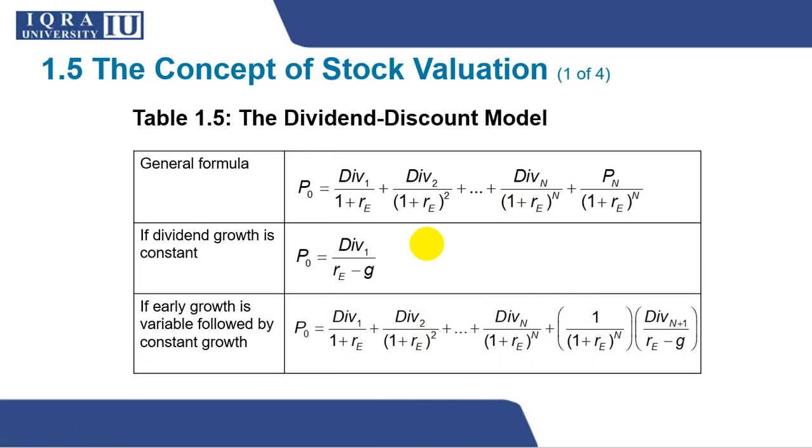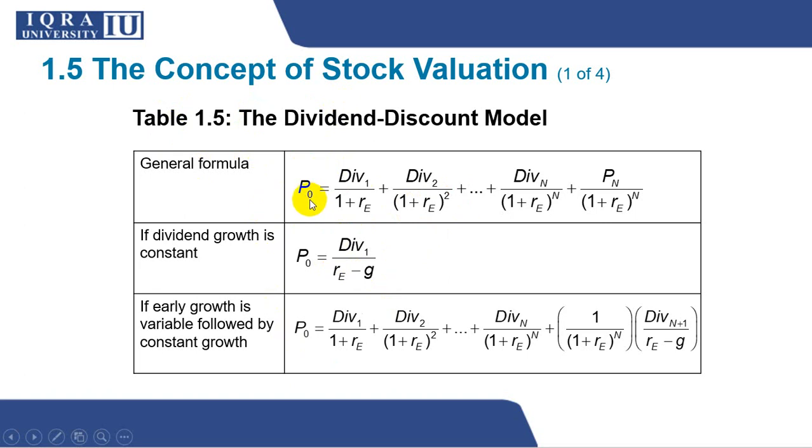models we use to discount back, because on the stock, when we have common stock, there is only one thing that we will get in return for the stock, which is the dividend. So the dividends that we are supposed to receive at a future time will be discounted back to the present value. As we already got the concept of discounting the future value to the present value, P naught means the value of the stock today.